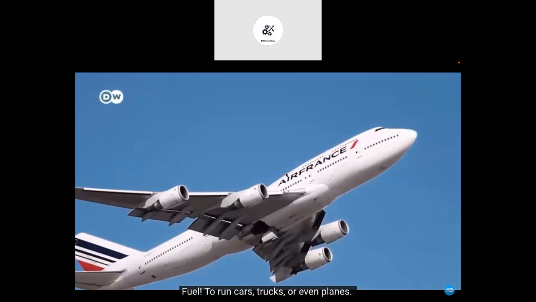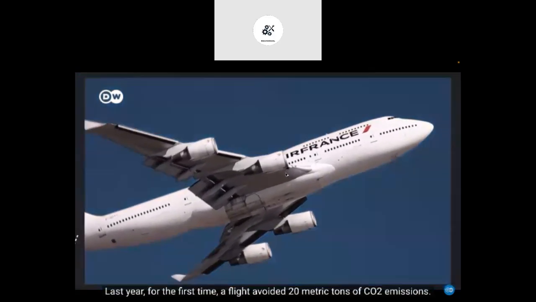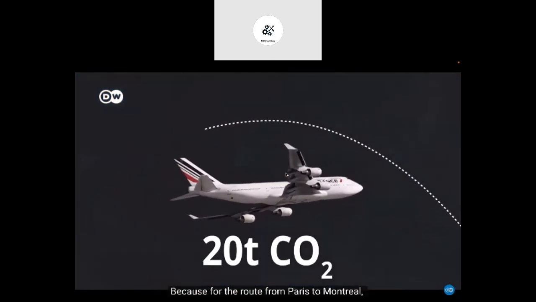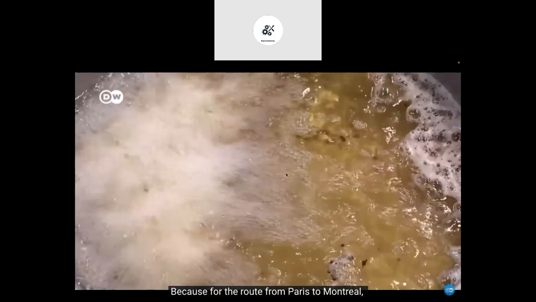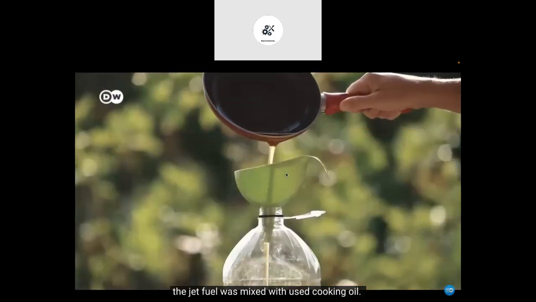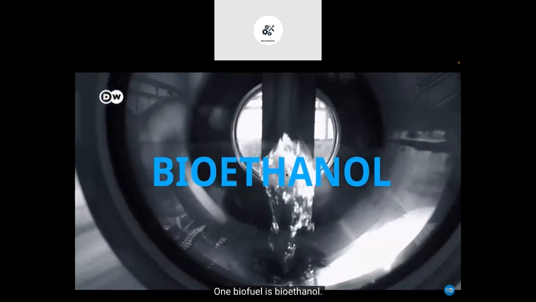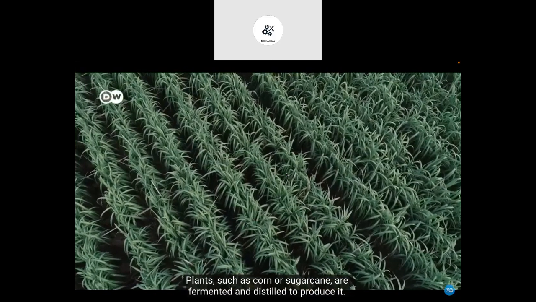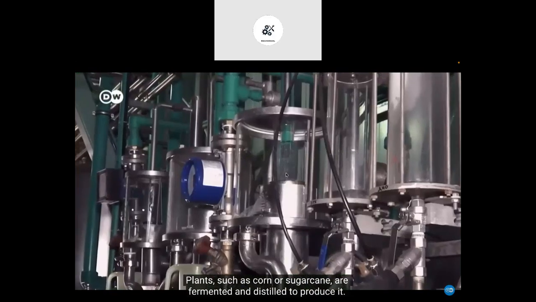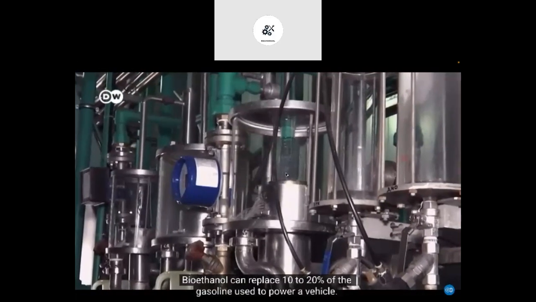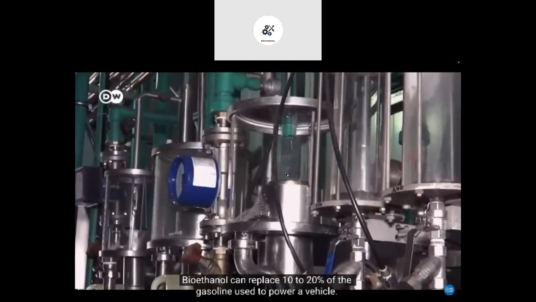Biogas facilities are one way of generating energy from biomass. But what else can we use biomass for? Fuel. To run cars, trucks, or even planes. Last year, for the first time, a flight avoided 20 metric tons of CO2 emissions, because for the route from Paris to Montreal, the jet fuel was mixed with used cooking oil. One biofuel is bioethanol.